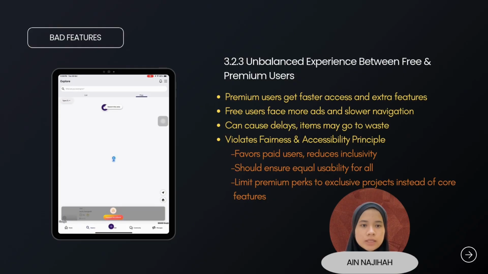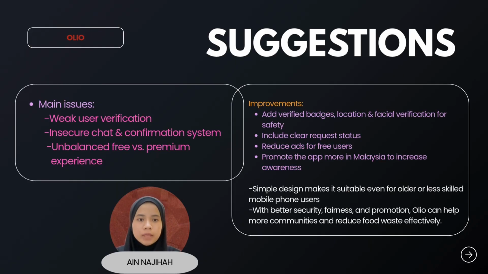To sum up, OLIO is a simple and practical app that helps people share food and goods within their community. However, there are still a few areas that can be improved to make it safer and fairer for all users. First, the app should strengthen user verification by adding features like location confirmation, verified badges, or facial verification to reduce scams and fake accounts.